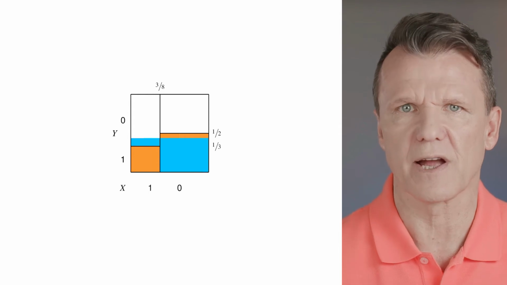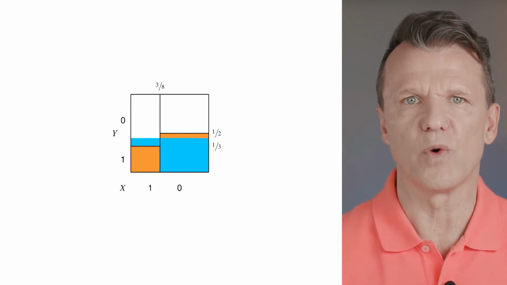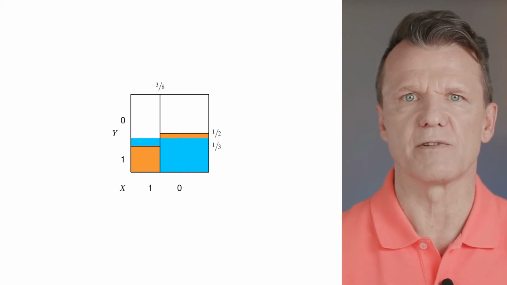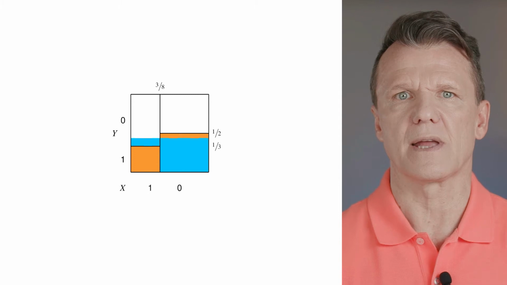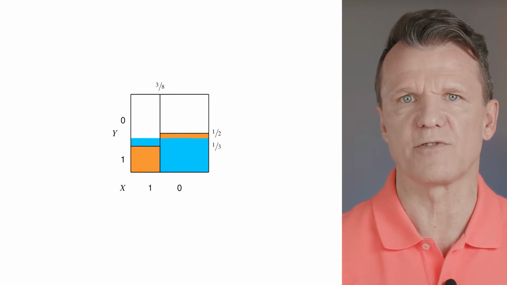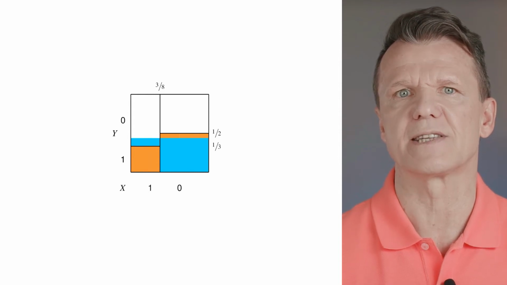These are the orange rectangles. If you take the 1 in 3 risk times 3/8, and that's the prevalence of the treated group, and add that to the 1 in 2 risk times 5/8 for the control group, you get a 7 in 16 probability of successful treatment outcome. Now, treatment groups can differ in other ways, not just by the treatment they get.